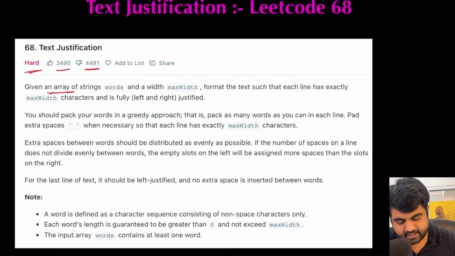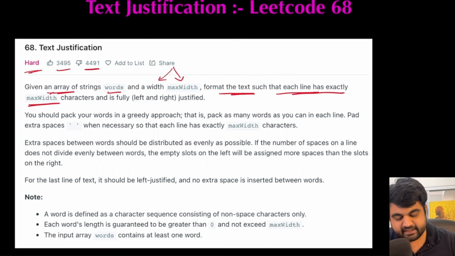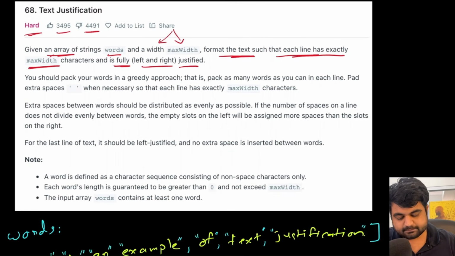Basically, we are given an array of strings called words and we are also given a number called maxWidth. Now we need to format the text such that each line has exactly maxWidth characters and is fully justified from left to right. Now there are some conditions that we need to follow in order to complete this exercise.